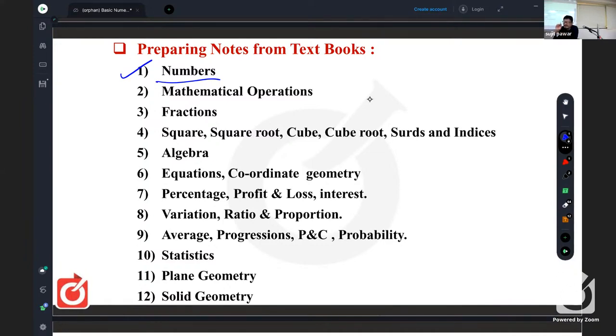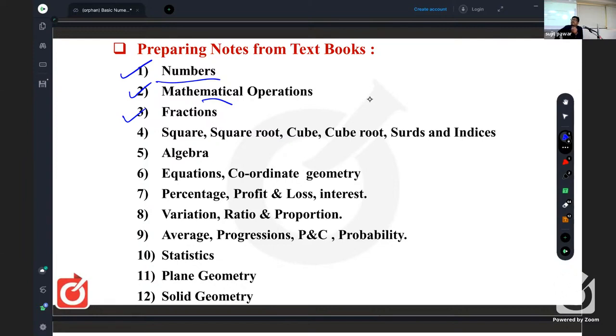The first point is that you have to get the index from each of these, from 5th to 10th. After that, you have mathematical operations, that is addition, subtraction, multiplication, division. After that, we have fractions, different types of fractions. Before attending a lecture in the lecture hall, you should know the basic things. What do you mean by fraction? What are the types of fractions? Common fraction, decimal fraction. Again, in common fraction, we have proper and improper fractions. Proper means having a numerator smaller than the denominator.